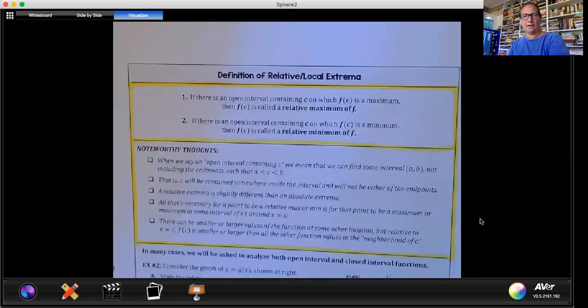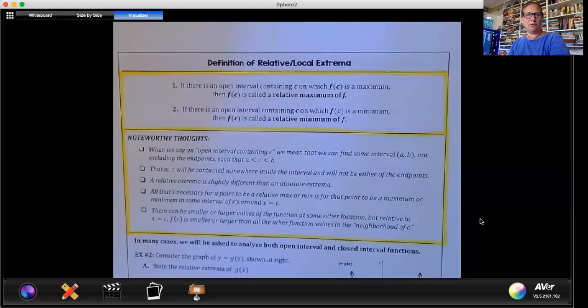So here's just some added information. When we say an open interval containing c, we mean that we can find some interval a, b, not including the endpoints, such that c is between a and b. So c will be contained somewhere inside the interval and will not be either of your endpoints.